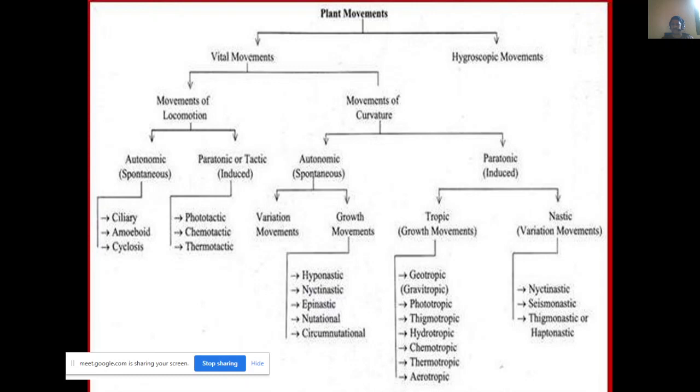Hygroscopic movement is nothing but movement due to changes in the water content in different plant structures. For example, in bryophytes, if the water is completely eliminated from the tissues, it will curl up and dry up.